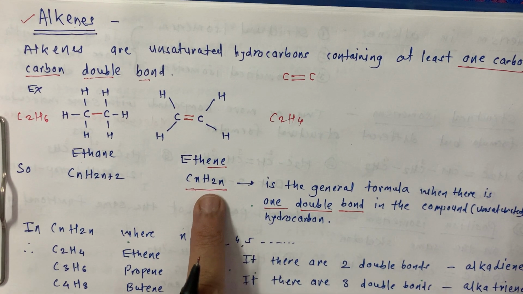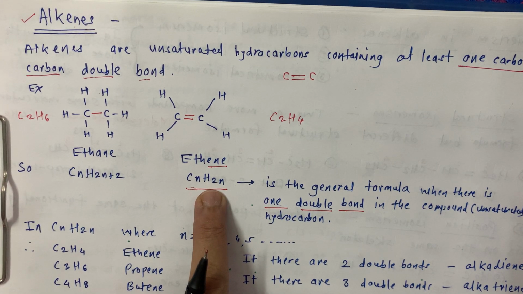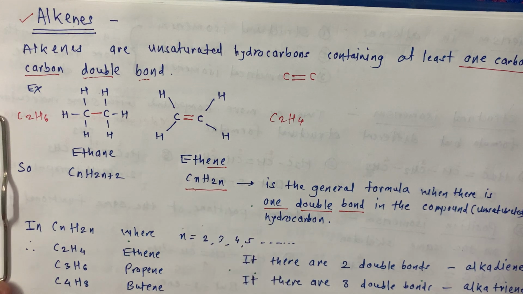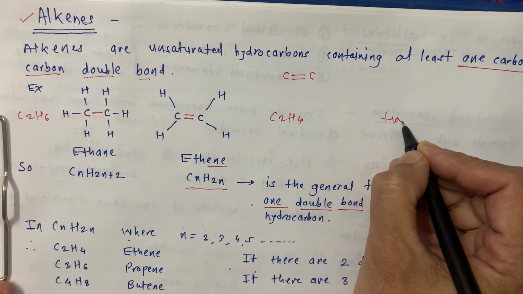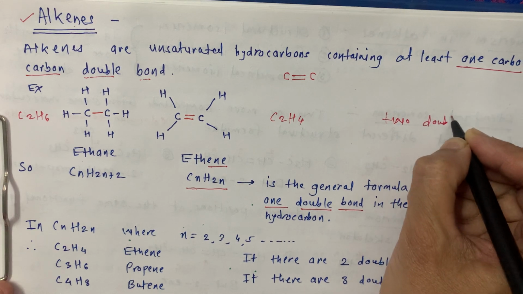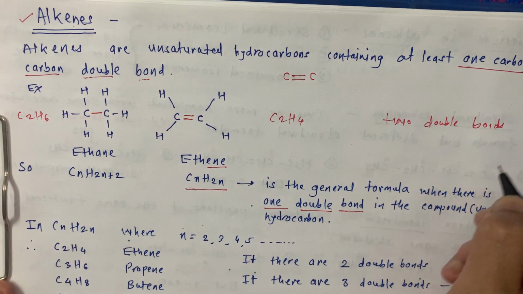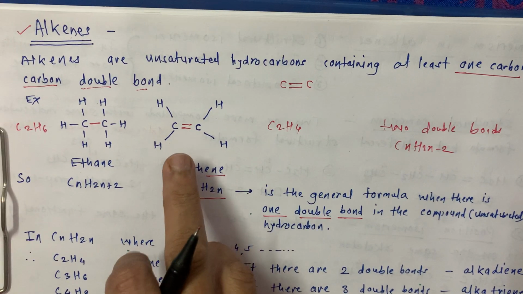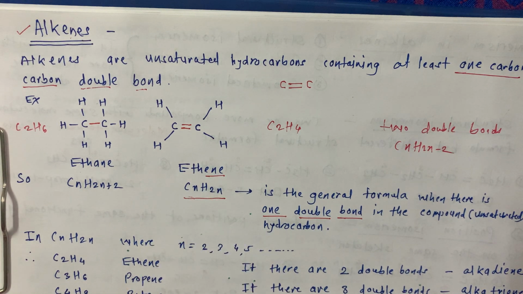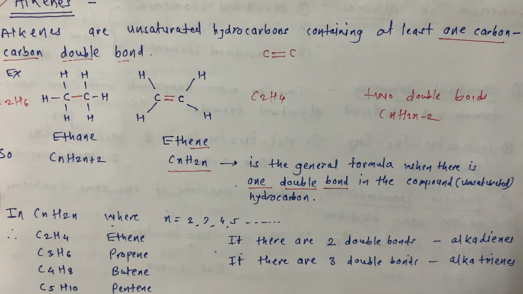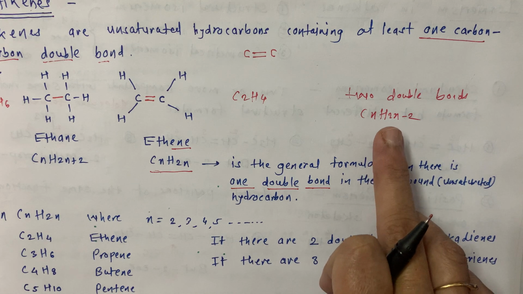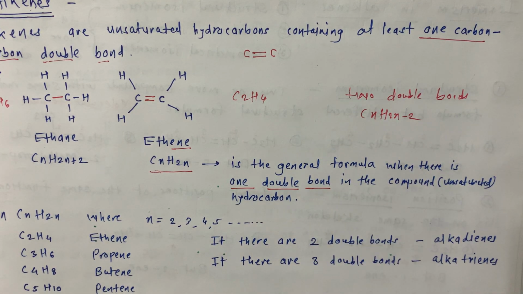If there are two double bonds, then what will be the general formula? Again two hydrogens are less, so the general formula will be CnH2n-2. Means again two more hydrogens are less, and this is possible only when the alkene has more than 3 carbons.